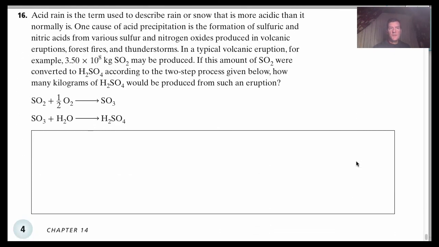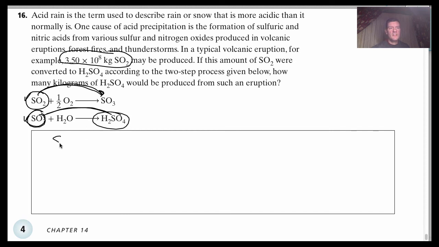Number 16. Now I'm going to leave this one a little bit more to you, but I'm going to show you how you can set it up. Okay? So on this one, we've got two reactions. What they're saying is you're going to start with this amount of SO2. And it's a two-step process. This SO2 is converted into SO3, and then the SO3 reacts with water and is turned into the H2SO4. So we want to go from SO2 to SO3, and then SO3 to H2SO4.